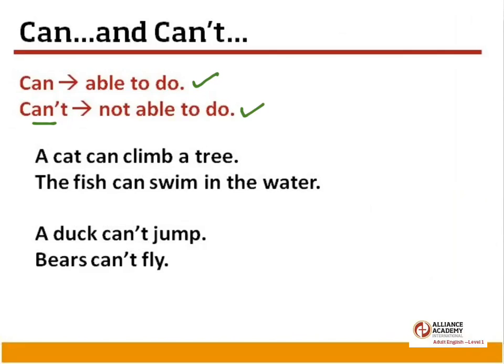Let's just quickly look at an example. A cat can climb a tree. That's true. A cat can or is able to climb a tree. A fish can swim in the water. Definitely able to do it. However, a duck can't jump and bears can't fly. Those are two examples how we use can and can't.